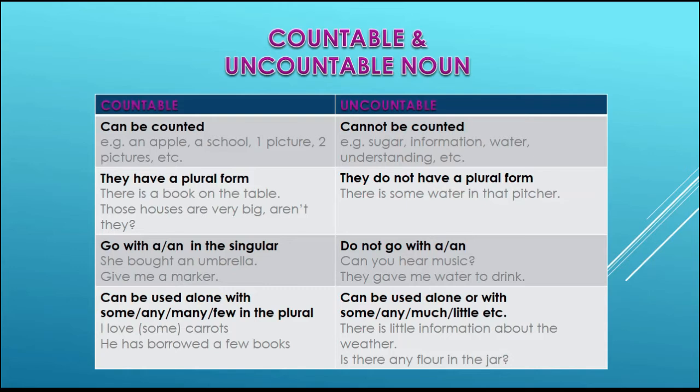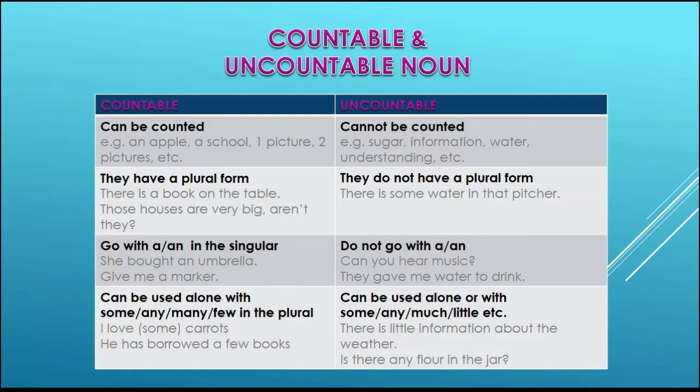And in the uncountable noun, we cannot use a or an before them. For example, can you hear music? They gave me water to drink. So here we could not say, can you hear a music? Or they gave me a water to drink. So before an uncountable noun, we cannot use a or an.